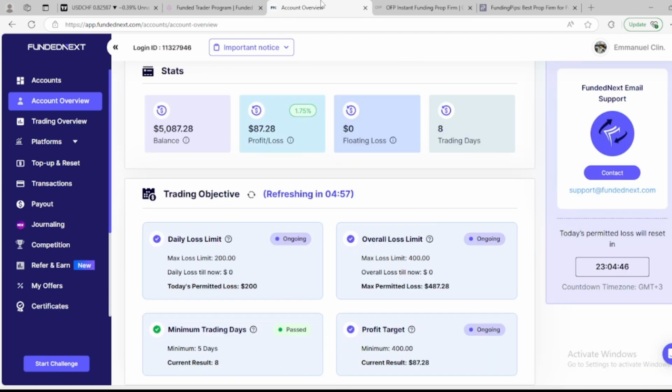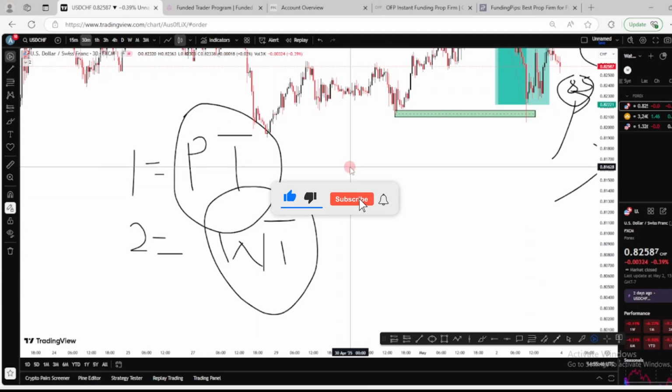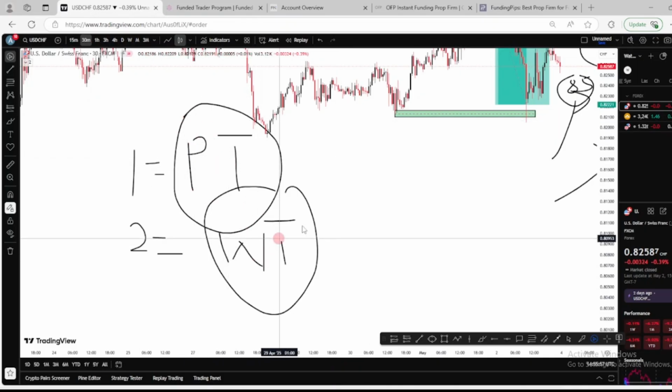Nobody is sponsoring this video, but I'm just talking out of experience and sharing my idea on this. If you are trading an instant funding account where there's an inconsistency score or consistency score, how to get a payout is to set yourself a profit target and also set yourself a win target. Let's say you are trading $5,000 accounts. My profit target before I request for payout is $250. Within that $250, what is my highest win? That is the win target that is going to let me breach the consistency score rule. Make sure you don't hit that highest win. If price is getting to that place, close some profit, allow the rest to run.